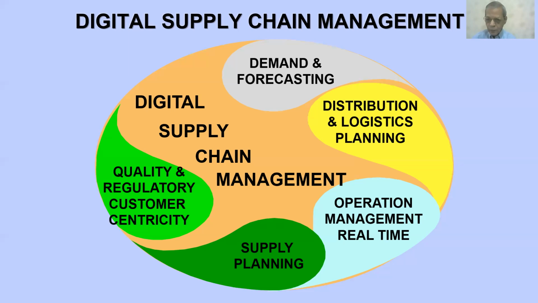And most important, in a regulatory industry or a process industry, is maintaining the quality documentation or regulatory documentation. And this gives the confidence to the customer. And then customer centricity is definitely playing a role. Customers are assured that they get the right product, right quality, right quantity, at the right time, at the right price. So this is becoming a very important issue.